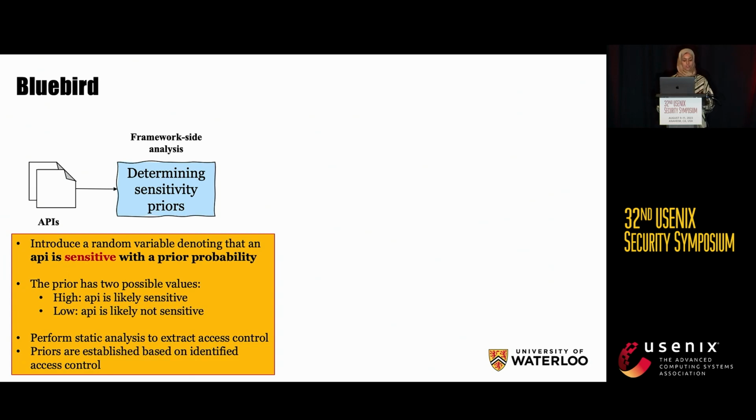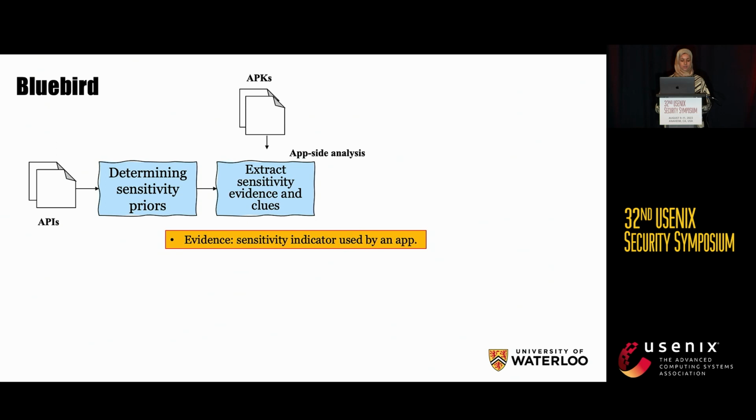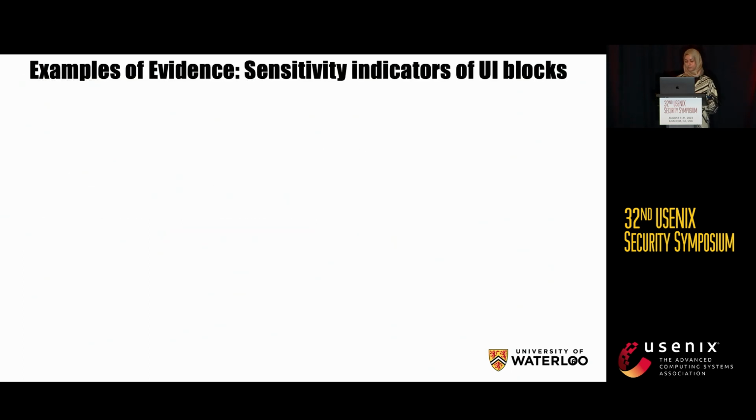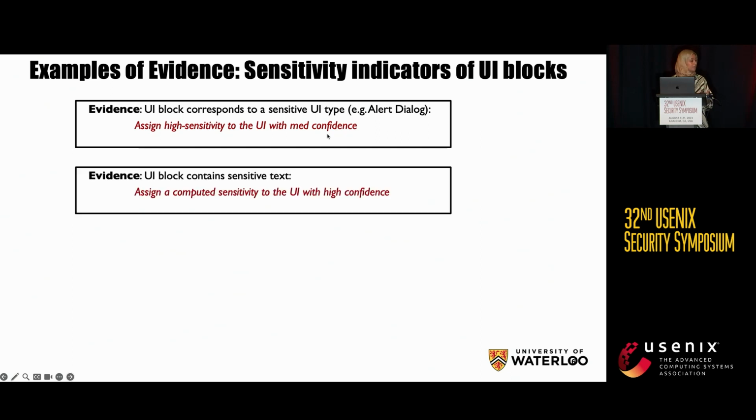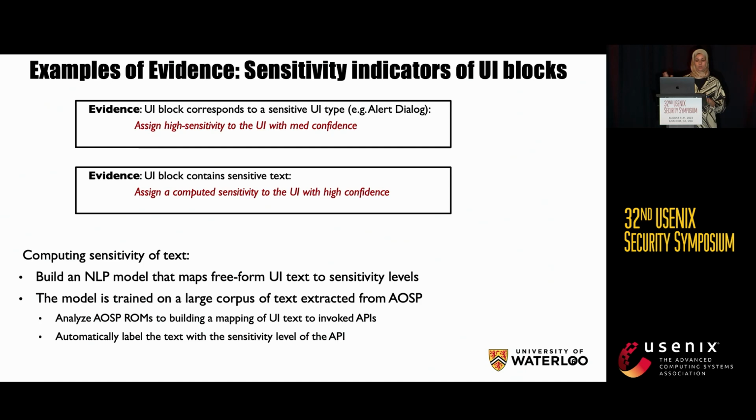Now, we audit this initial sensitivity by doing application-side analysis. So we extract evidence and clues. And evidence is a sensitivity indicator used by an app. And here is an example. If a UI block corresponds to a sensitive UI type, we can assign a high sensitivity to the UI with medium confidence. If the UI block contains certain sensitive words, we can assign it a computed sensitivity depending on those words with high confidence. Now, how do we compute this sensitivity? We use an NLP model. We built an NLP model that we have trained on AOSP. Please refer to the paper for more details.